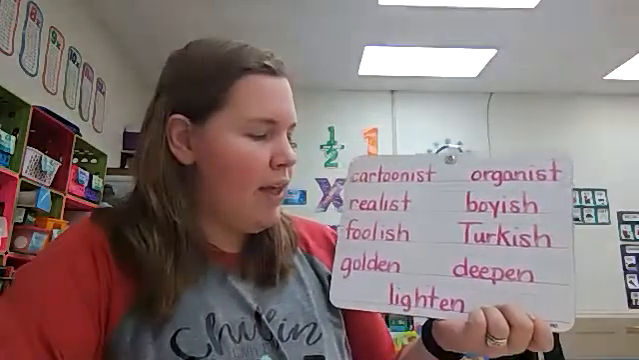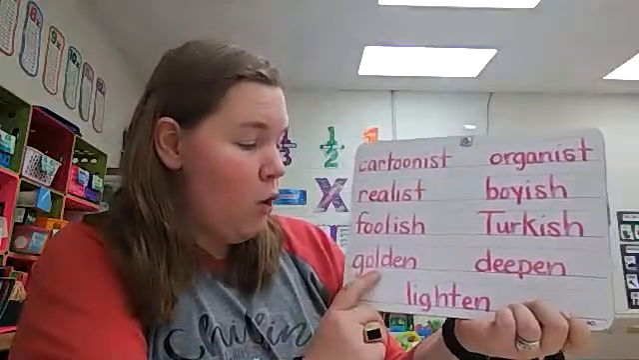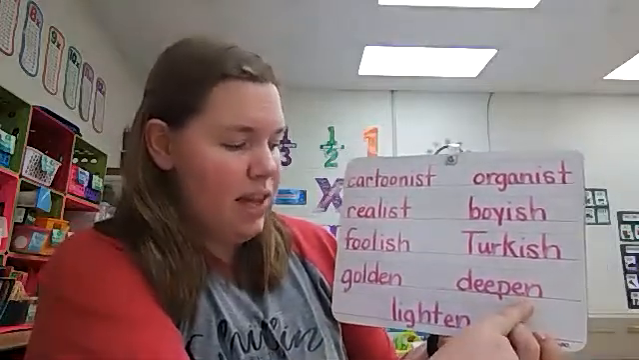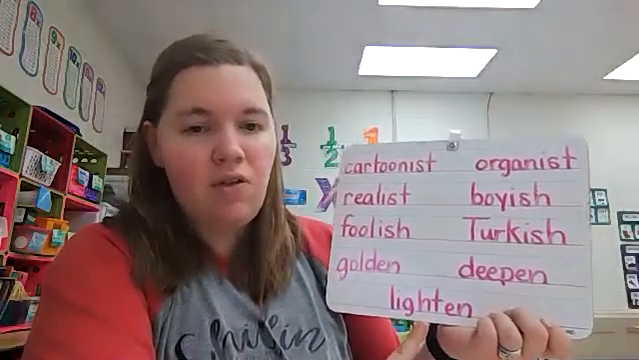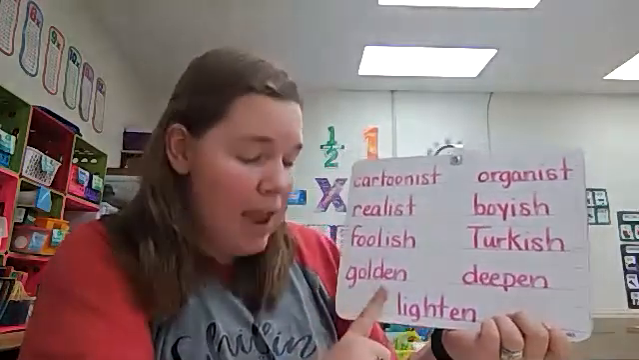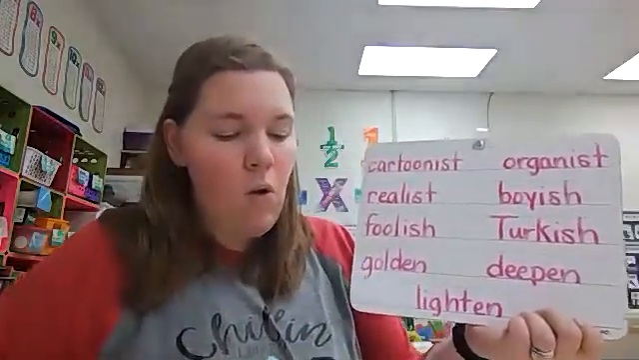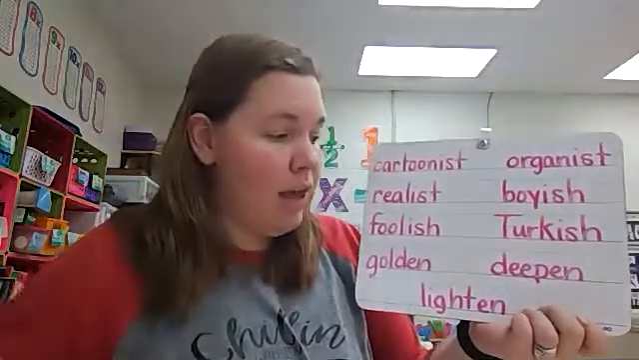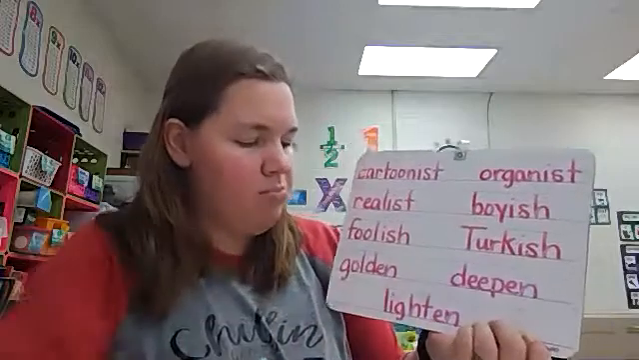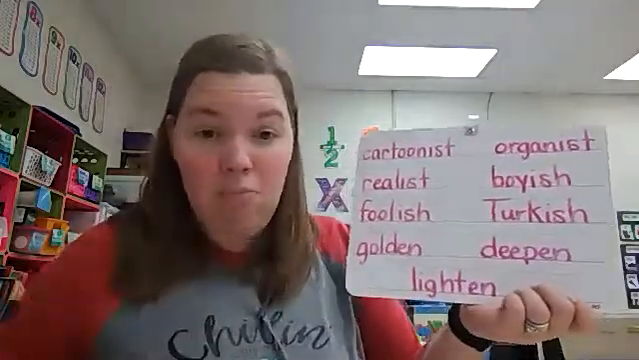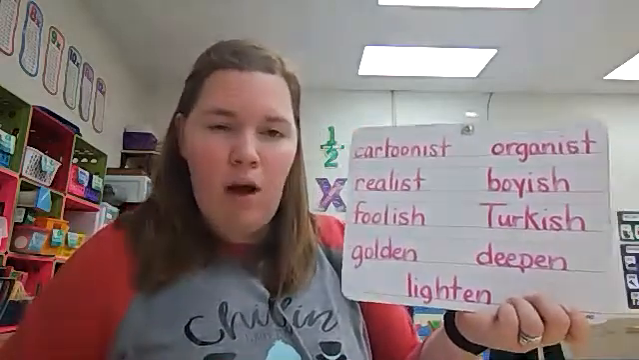Okay. And then lastly, we have suffix en, like in the word golden and deepen and lighten. So en means that it's made of something. Golden means that it's made of gold. Or how to become. So deepen means that we want something to be more deep. Lighten, we want it to be more light. Okay. So how do we code suffixes?